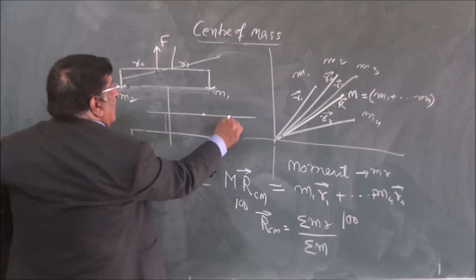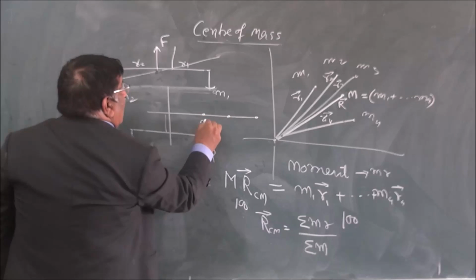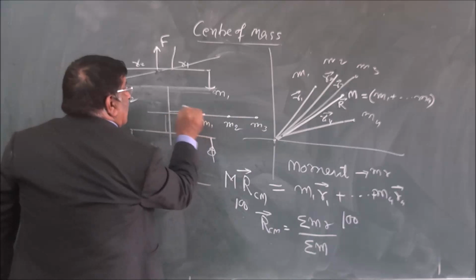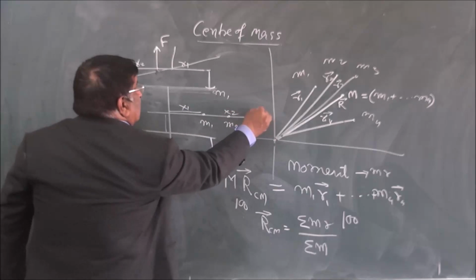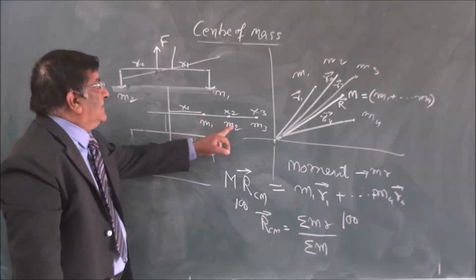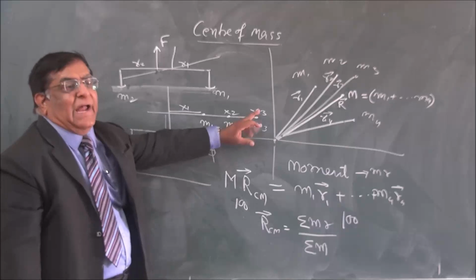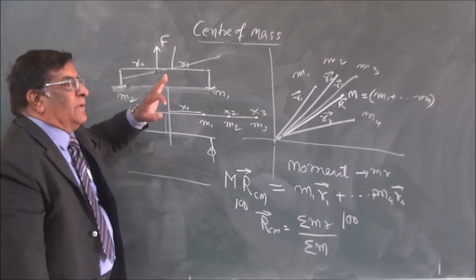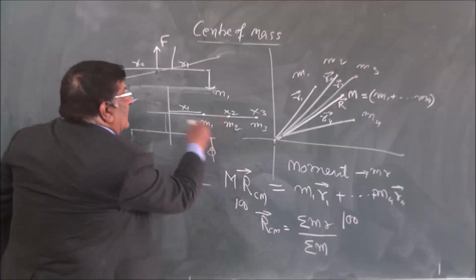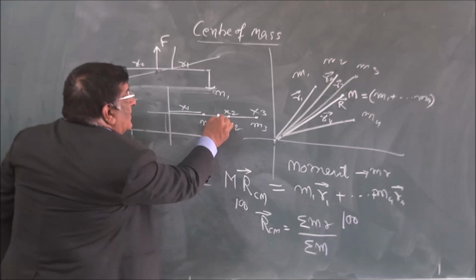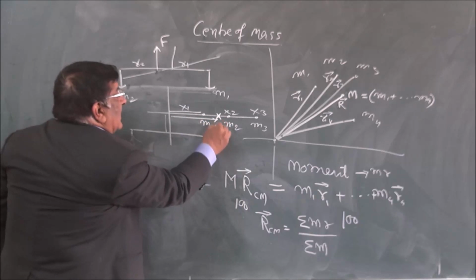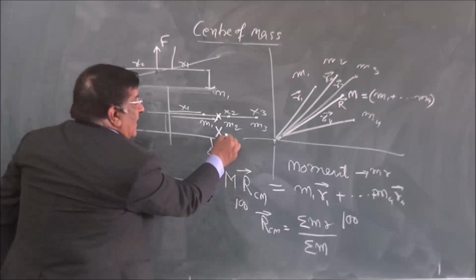Say in the x direction there is one particle here, one here, one here, with masses m1, m2, m3. This is x1, this is x2, this is x3. So what will be the total moment? M1 x1 plus m2 x2 plus m3 x3. And the moment of all the masses placed at a single point. What will that single point be? The center of mass. That may be anywhere. Let us say here, and we take this distance as capital X, the center of mass.